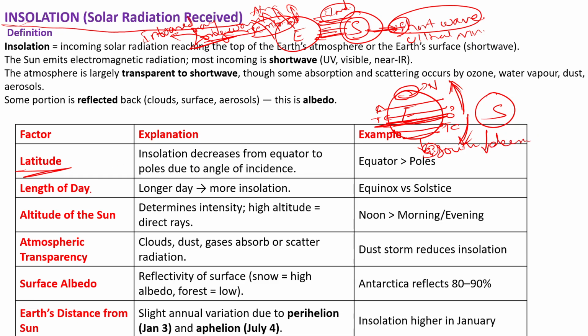Another factor that influences insolation is the length of the day. As we know, a longer day will receive more insolation. For example, here are the equinox and solstice. Usually we have the equinoxes on March 21st and September 23rd. On these days the day is equal to the night.